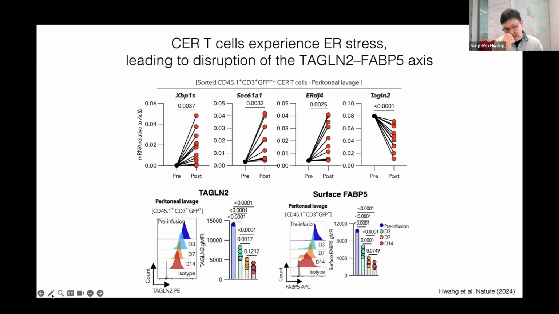And when we analyzed the phenotype of the transferred CAR T cells, we found a bunch of ER stress markers, and they highly downregulated Transgelin-2. When we analyzed Transgelin-2 and surface FABP5 expression, they were significantly downregulated, which means that these transferred CAR T cells experienced a strong ER stress response that downregulates the Transgelin-2 and FABP5 axis.